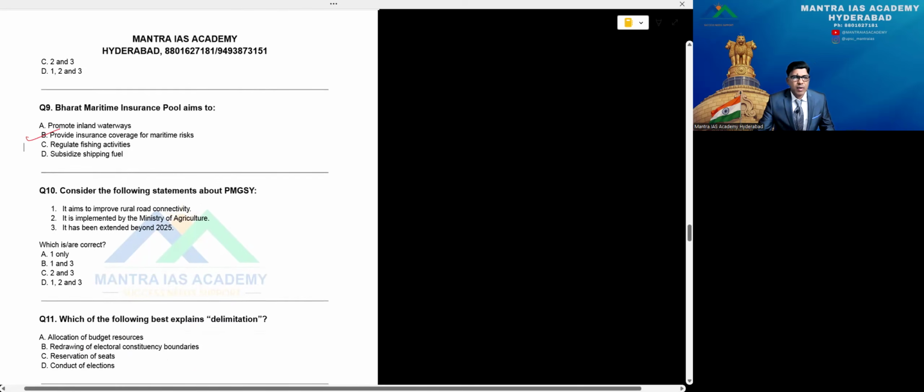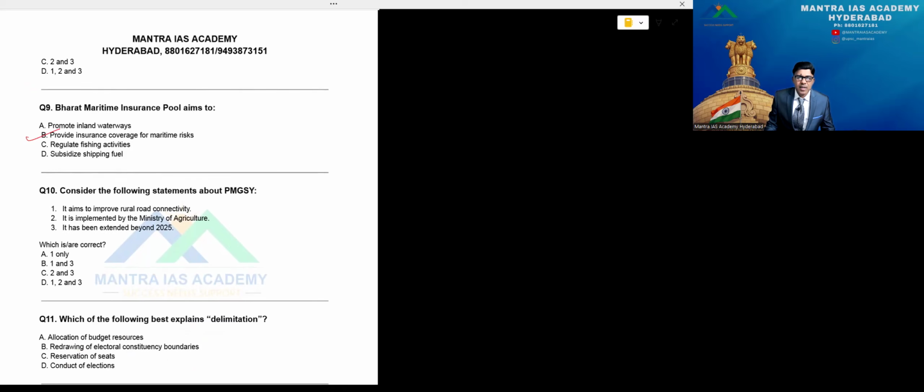The 10th question is here. Consider the following statements about PMGSY. PMGSY is Prime Minister's Gramin Sadak Yojana, especially for rural roads. Statement 1 is it aims to improve rural road connectivity. Correct. Second is it is implemented by Ministry of Agriculture. No. Third is it has been extended beyond 2025. It's extended till 2028. So 1 and 3 are the correct answer. So for the 10th question, option B.